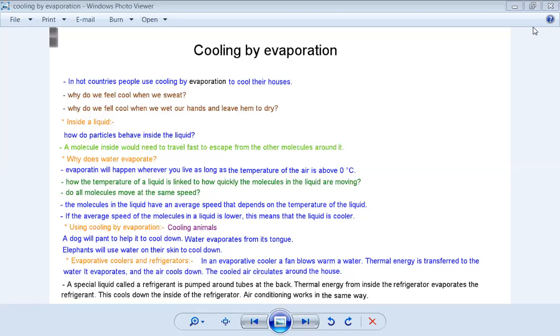Now we know why cooling by evaporation works, but what's happening inside the drops of water? Can you tell me, how do the particles behave inside the liquid? Guys, I will open the whiteboard. I need someone to draw the particle behavior inside the liquid. You can draw on my screen. I shared it with you.